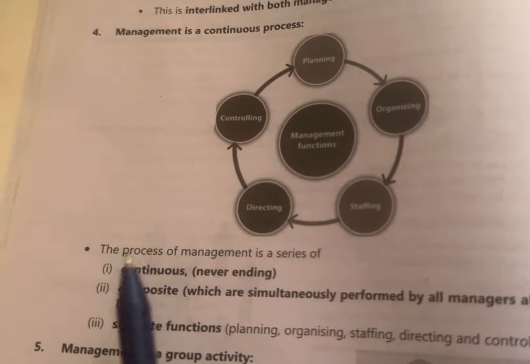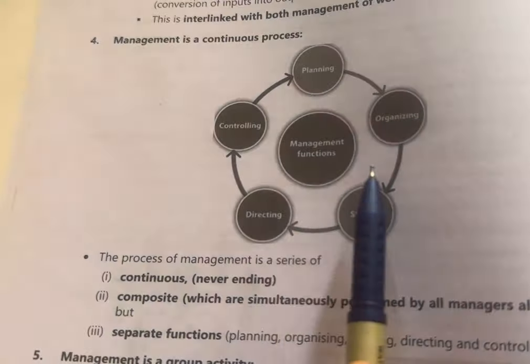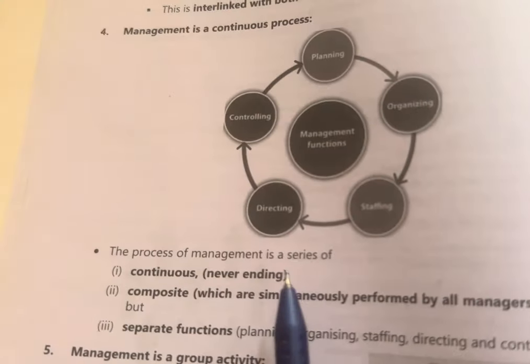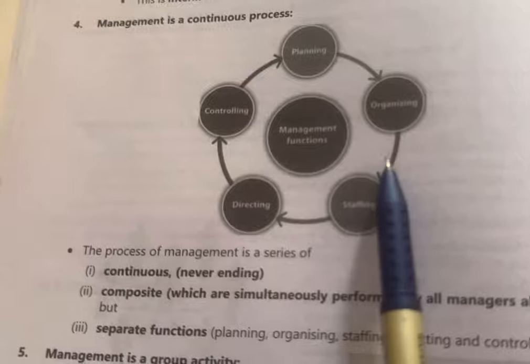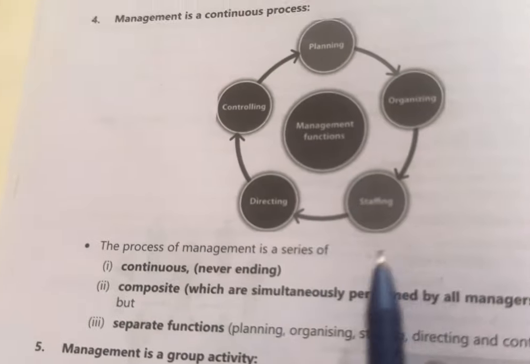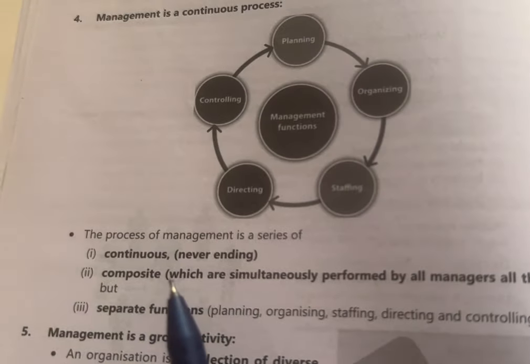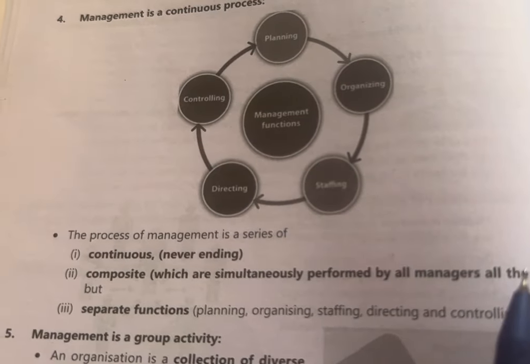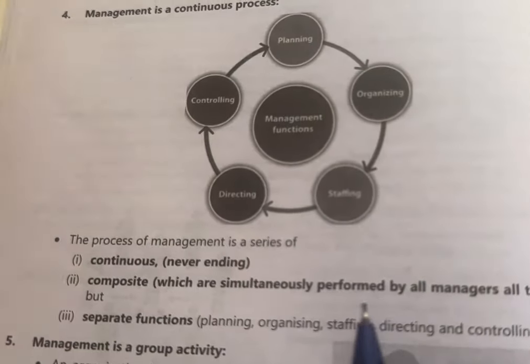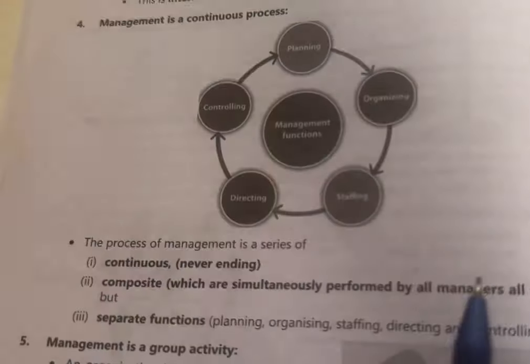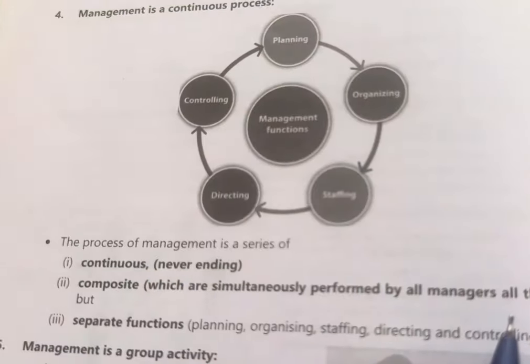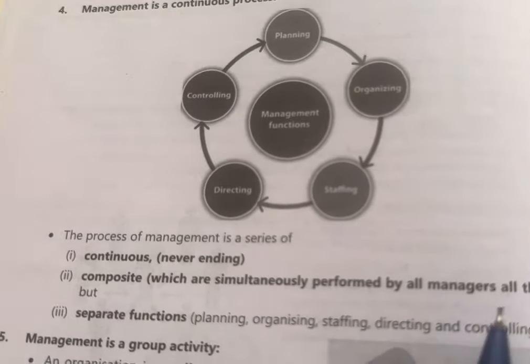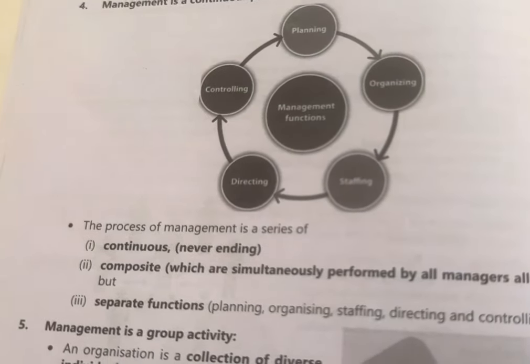As we know, this process of management is never ending because it is required at every level in an organization. These are performed simultaneously by all managers all the time.